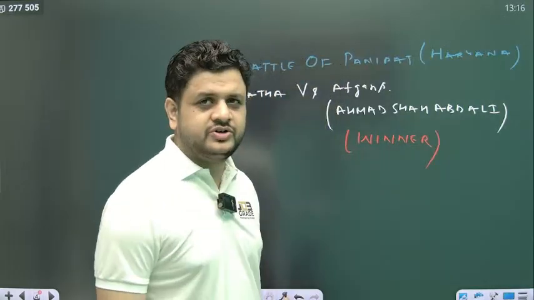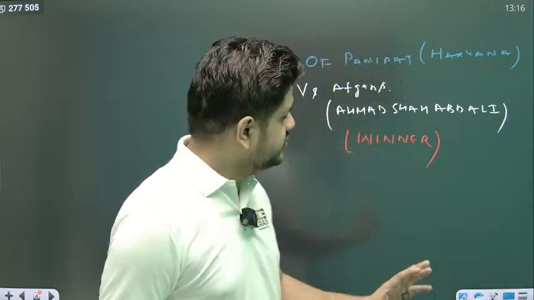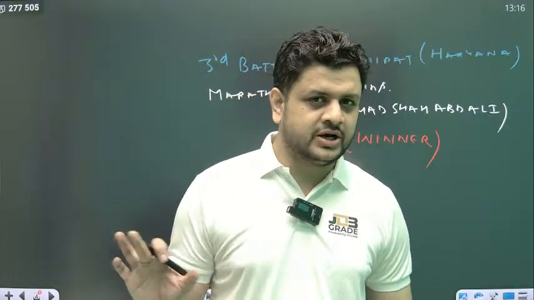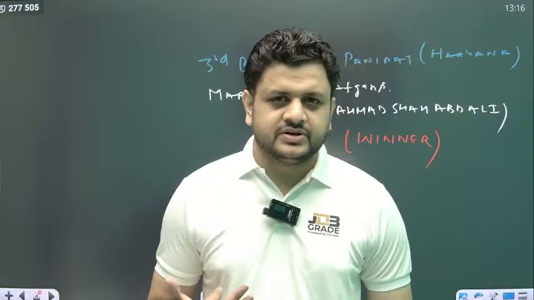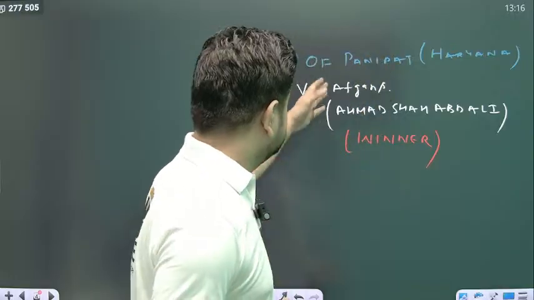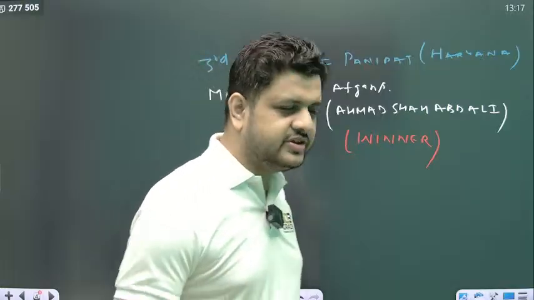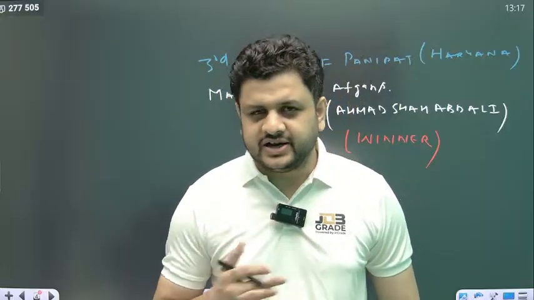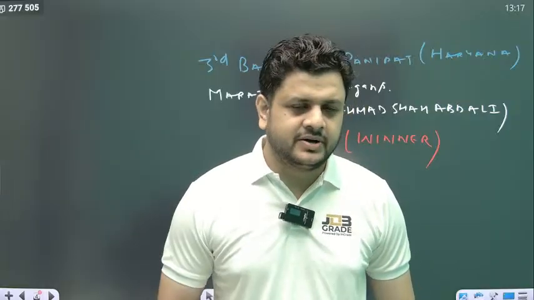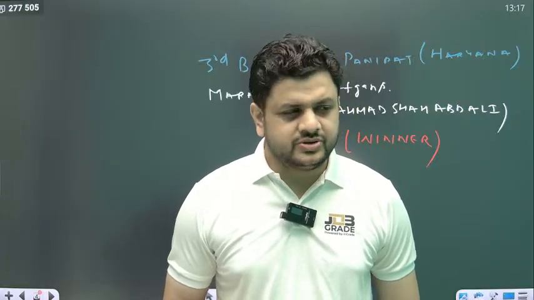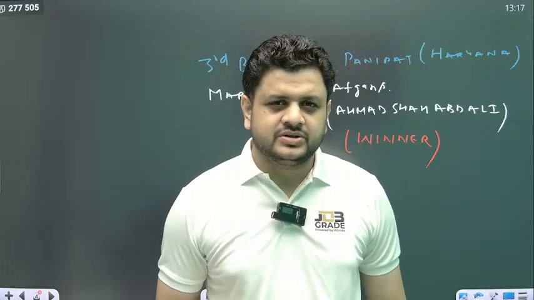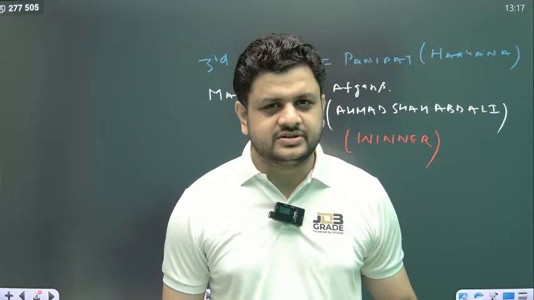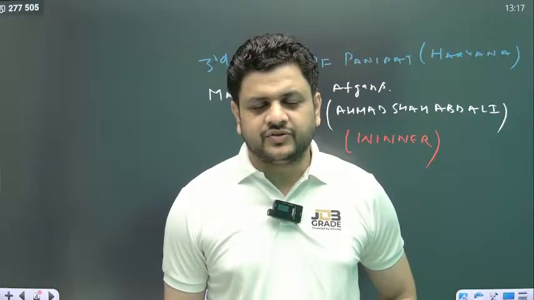Why? As I told you earlier, you see the location of Panipat, it is in Haryana, and the Marathas came from Pune. The region of Pune and Raigad is not as cold as Haryana in the winters, right? So the Maratha forces were not acclimatized, and they consumed all their ration, which was provided by Maharaja Surajmal of Bharatpur. So they became very sick, their horses became weak, and in haste, they attacked the Afghan forces.